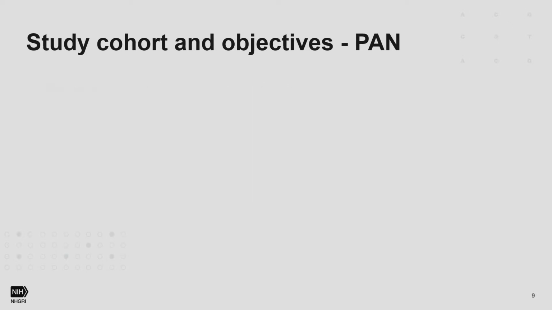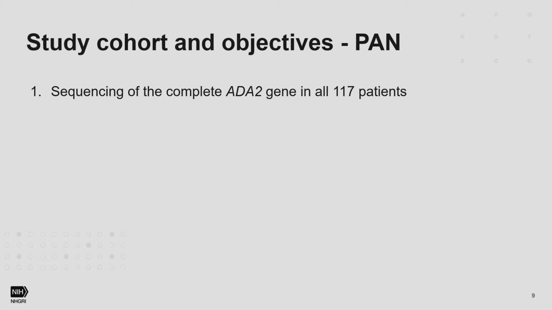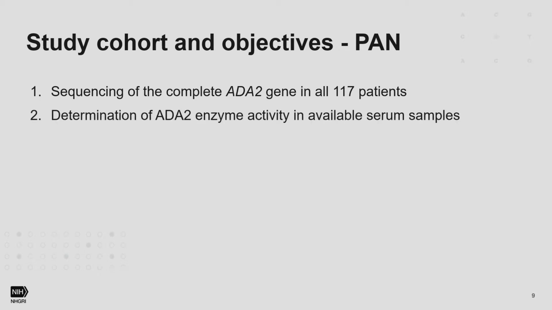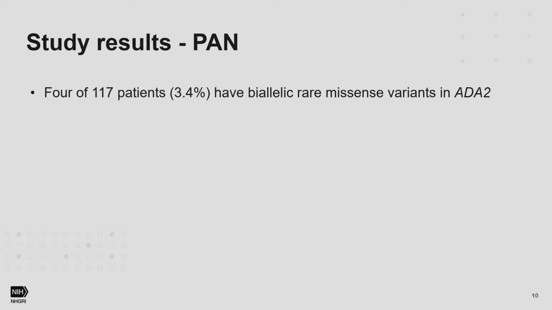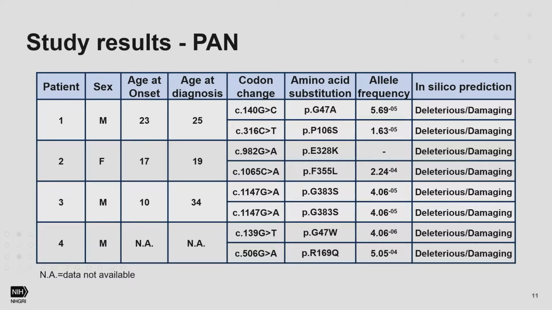So what we did, we sequenced the complete ADA2 gene in these 117 patients, and we also tested the ADA2 enzyme activity in available serum samples. And what we found is that 4 of these 117 patients, this is 3.4%, actually have biallelic rare missense variants in ADA2. And this table shows you the patients and their variants.